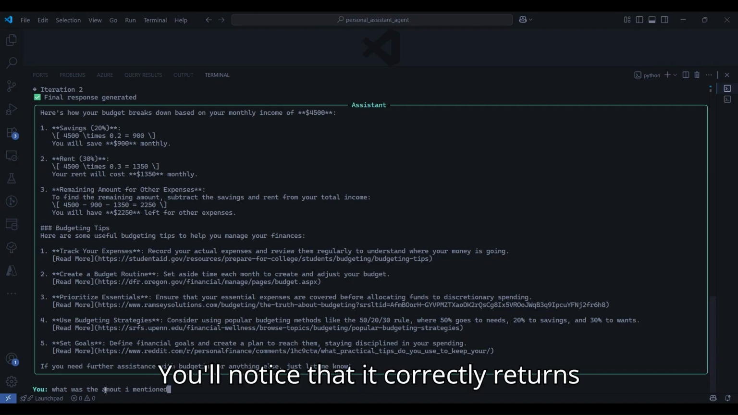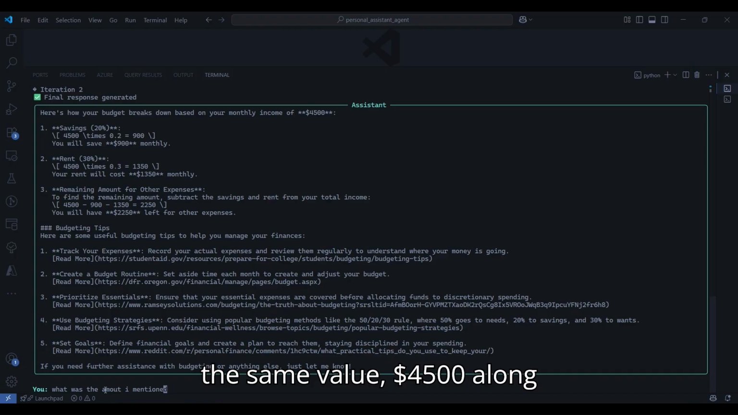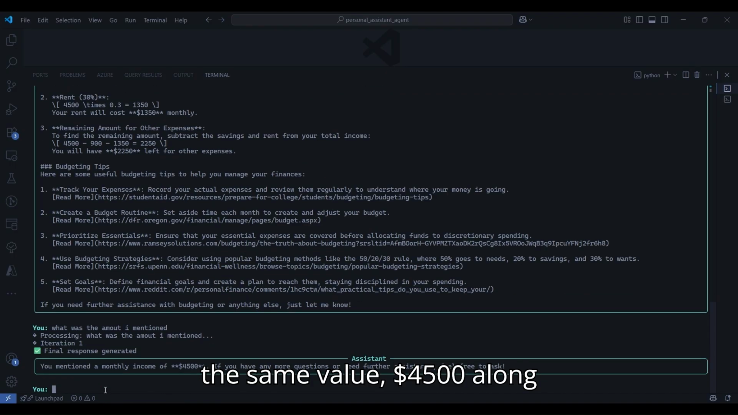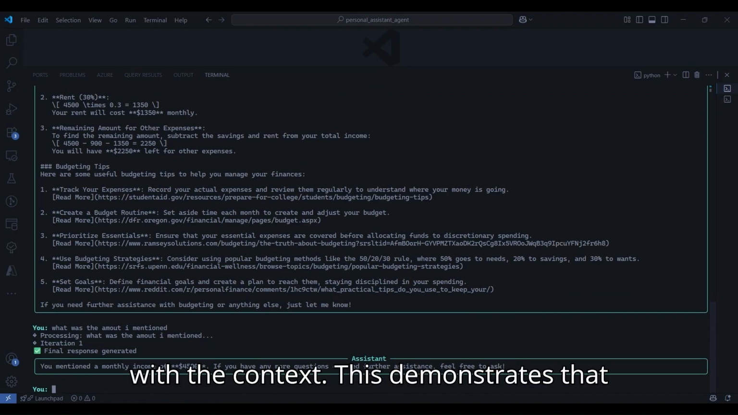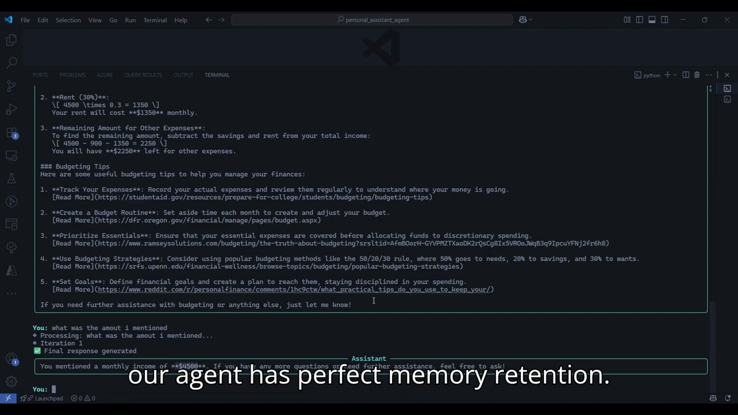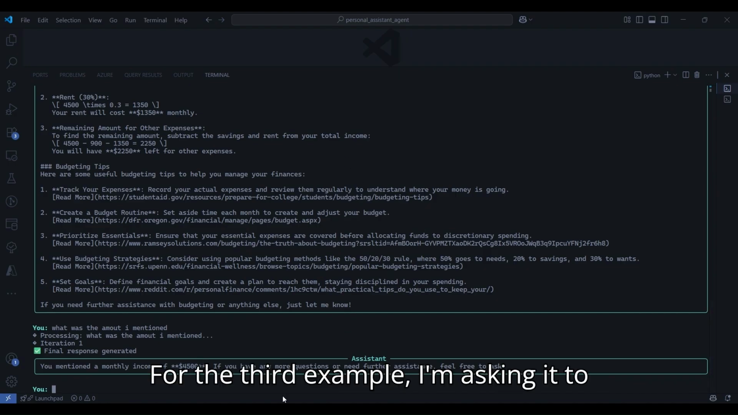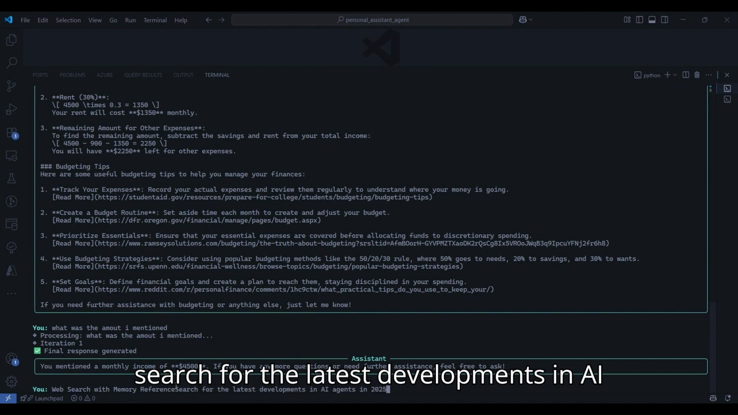In the next prompt, I ask, what was my monthly income that I told you about? You'll notice that it correctly returns the same value, $4,500, along with the context. This demonstrates that our agent has perfect memory retention.